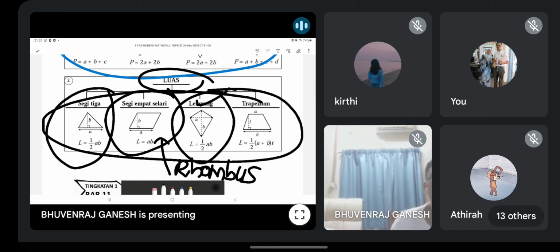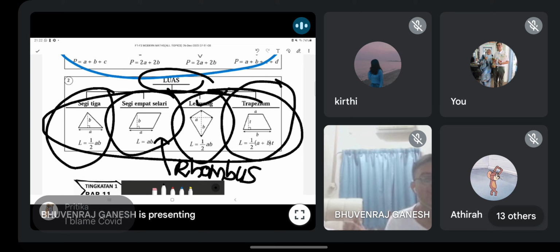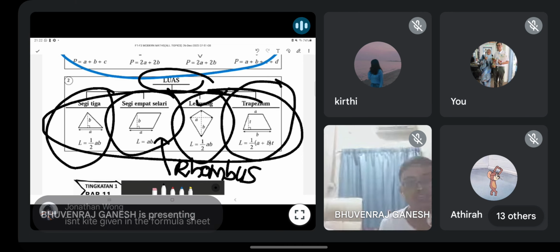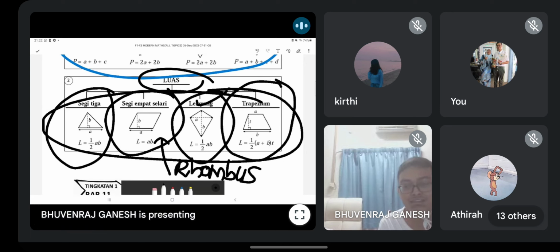Kite, remember the formula of kite. They also ask in some trials. Certain percubaan negeri, you must know the formula for lelayang. Half AB. AB is what? The diagonal, perpenjuru. Okay? Don't blame COVID. Blame yourself for not studying. Okay, even COVID, guys, you must still study. Doesn't mean COVID education ends. Yeah, kite is given. So actually no need to remember.